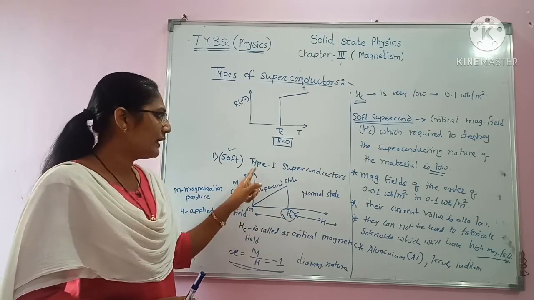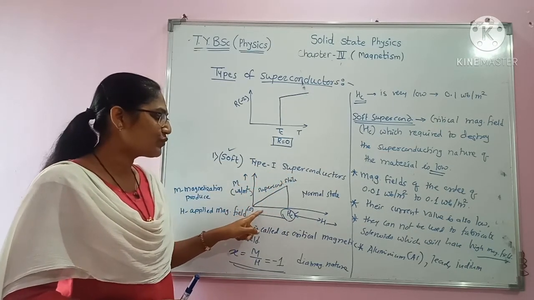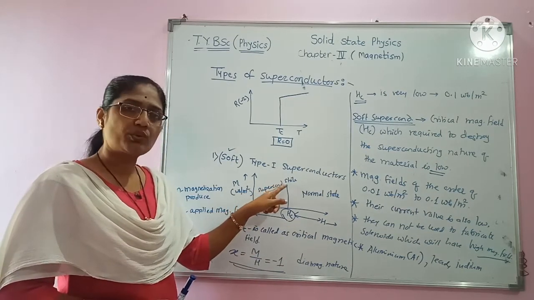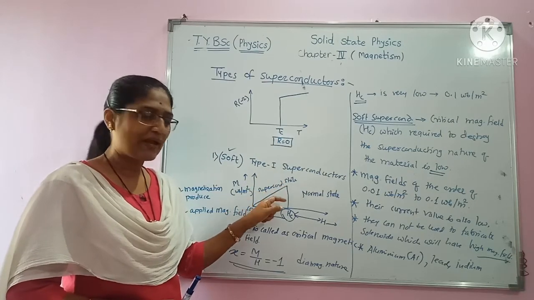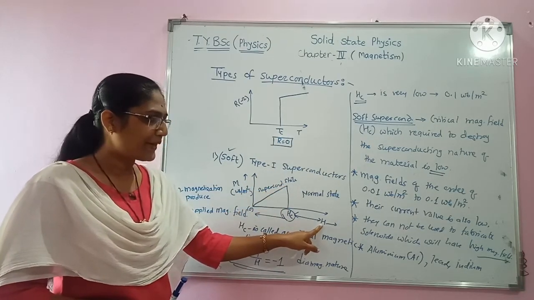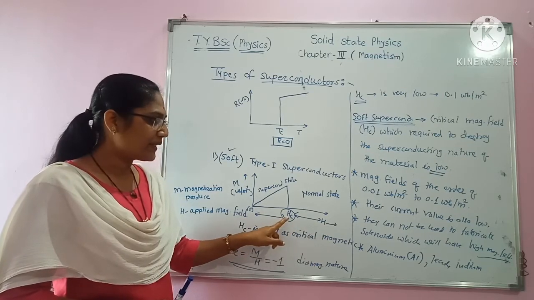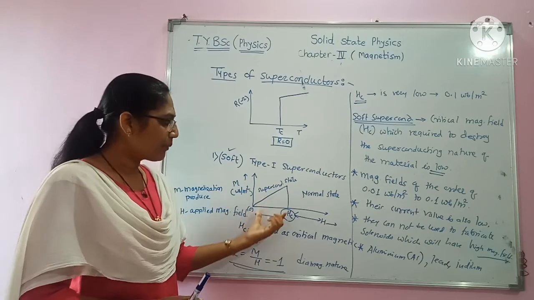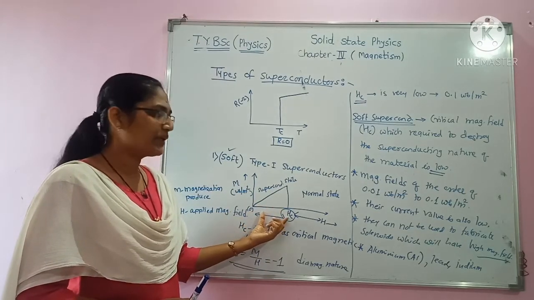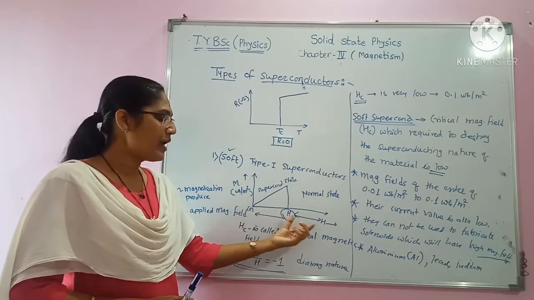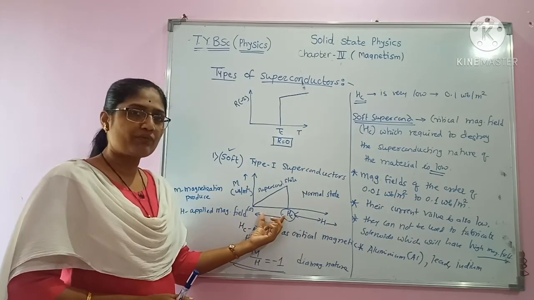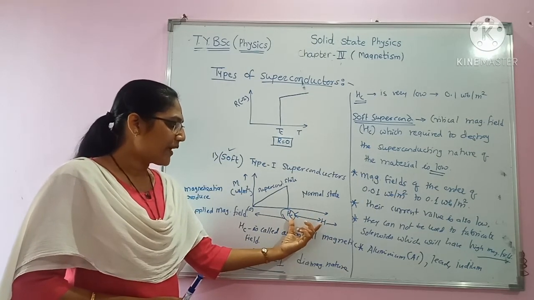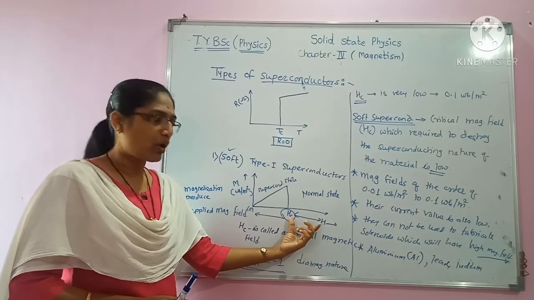It is observed that in case of type 1 superconductors, as we go on increasing the applied magnetic field, the magnetization produced will also increase linearly, and at Hc, the critical magnetic field, this magnetization suddenly drops to 0. Below this value of Hc, the material will be in superconducting form, and above this value of Hc, the material will be in normal state.